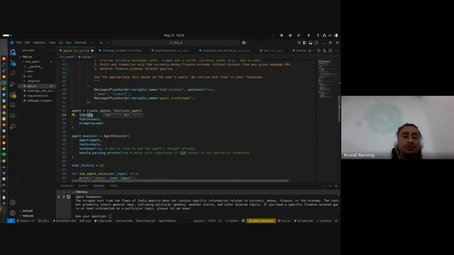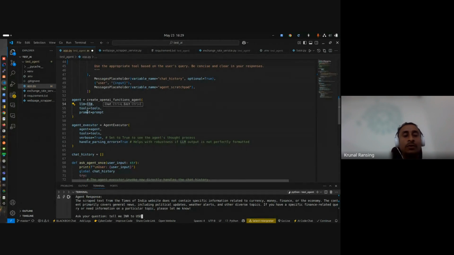So let's say I am asking, tell me INR to USD. Once again, keep in mind, this is a demo program. I have not handled exceptions and other things. This is just for learning purposes. So now in the LLM, this is the query: tell me INR to USD. Now the LLM understands that the user wants to do an exchange of INR to USD.